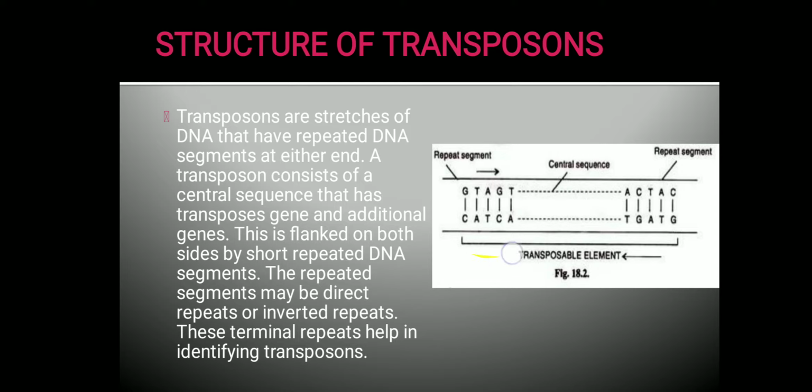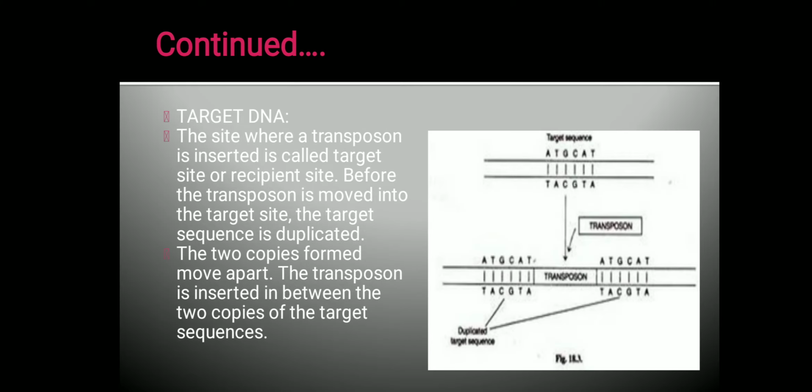As I told you, they have short repetitive DNA segments at their ends, which can be repetitive or inverted repeats. See, this is an inverted repeat where this end GTA GT is inverted at this end GTA GT, like this. So they are inverted repeat sequences. They are called terminal repeats. Transposons have terminal repeats at their ends, and they have a central sequence which will carry genes for the transposase enzyme, and some additional genes will be present. That is the structure of transposons.